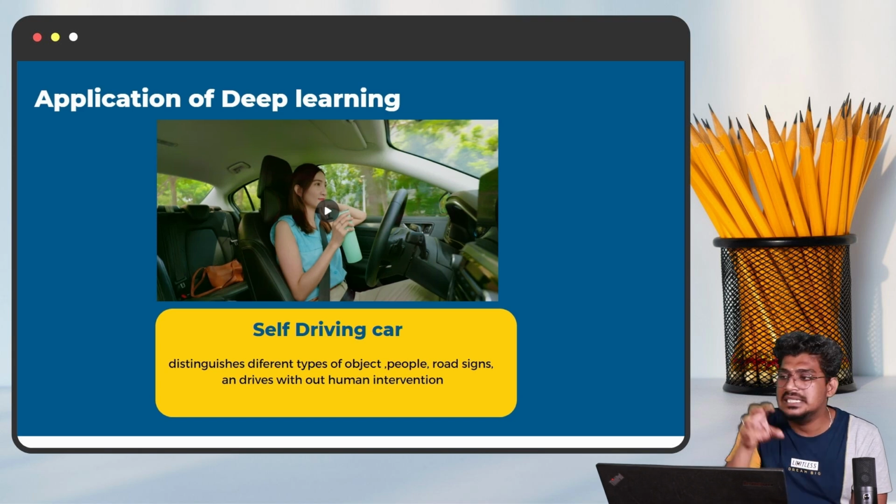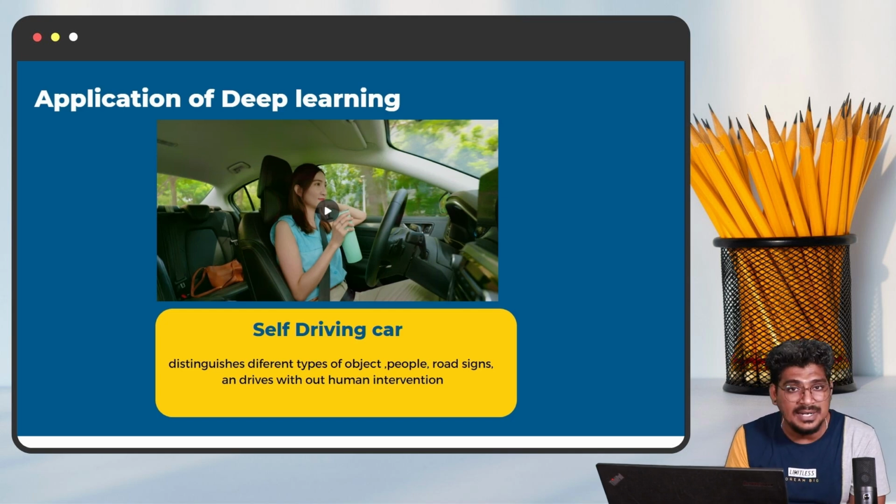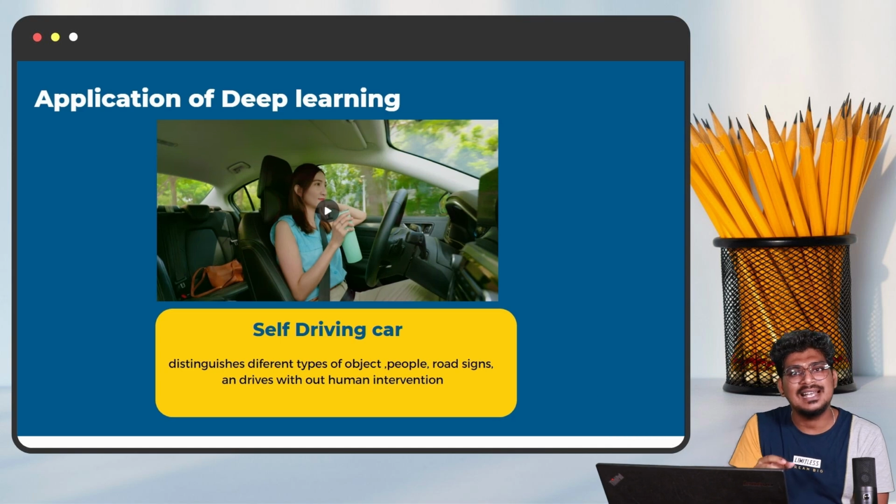Yeah, this is the object, this is the person. Object detection is very important for the self-driving car: people detection, object detection, road sign detection. Once the signal is green, the car should go. Once the signal is red, the car should stop. How can the car identify? With the help of computer vision, with the help of deep learning training.